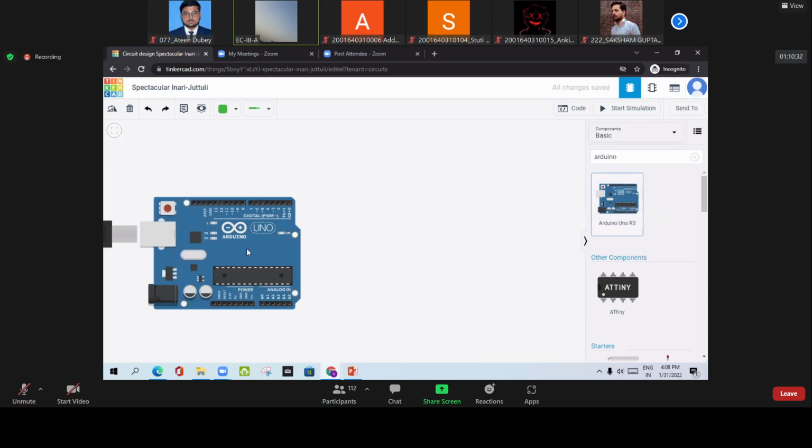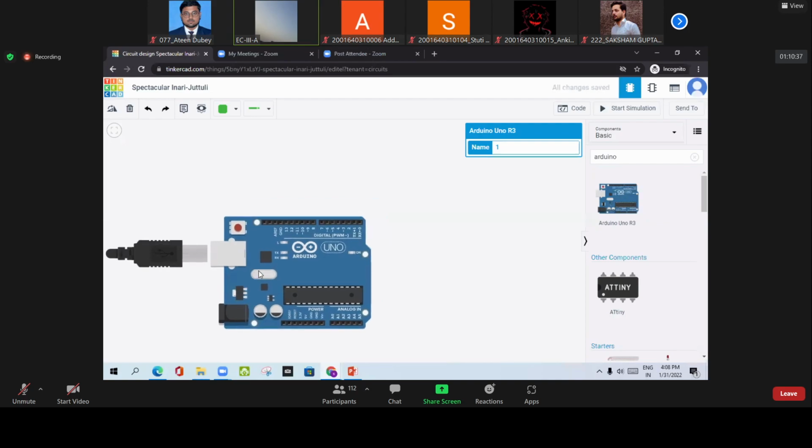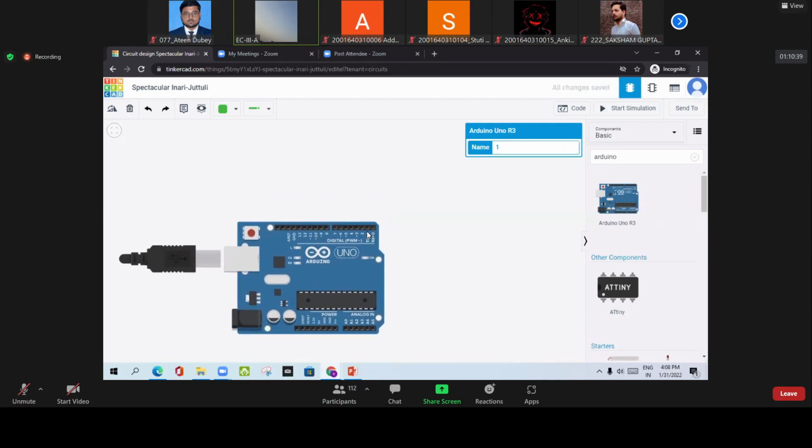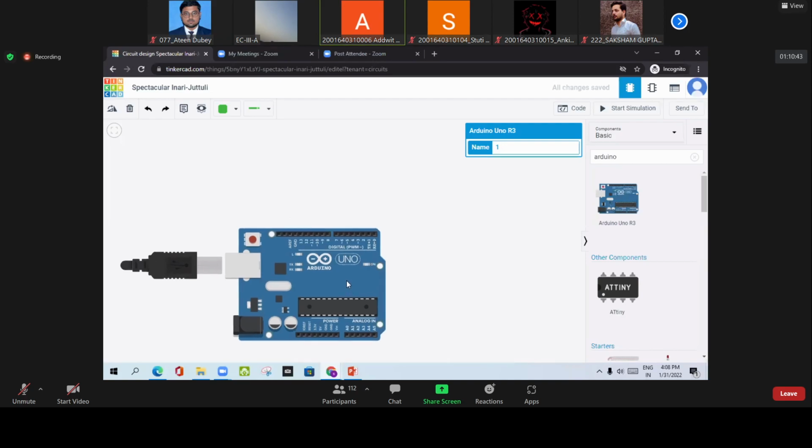Advait, is the speed okay? Can you see the board? Yes, sir. Okay.